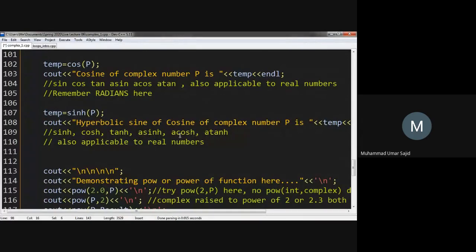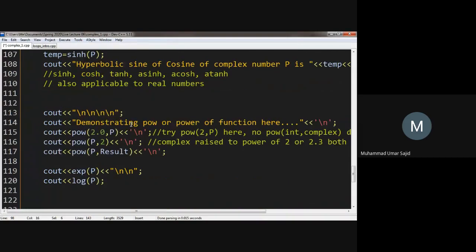They are both defined for complex numbers as well as for real numbers. And the last few things, which is the power function. The power function is defined in the math file, cmath. If you take a number and raise it to the power of a complex number, obviously that will be a complex number. And you cannot do this, because here this argument has to be floating point or double. You cannot pass an integer here. If you just do this, it will give some error.